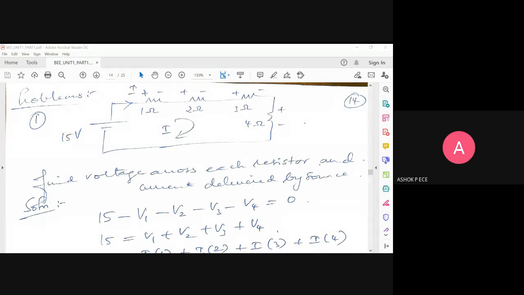Yes, sir. What is Kirchhoff voltage law? Yes, your understanding. I need your understanding. What do you understand from Kirchhoff's voltage law? So the voltage input which we gave is equal to the voltage output which comes out of the circuit. Yes. So effectively, if you add all the voltages, it will be equal to zero, correct? Yes, sir. So it is okay.